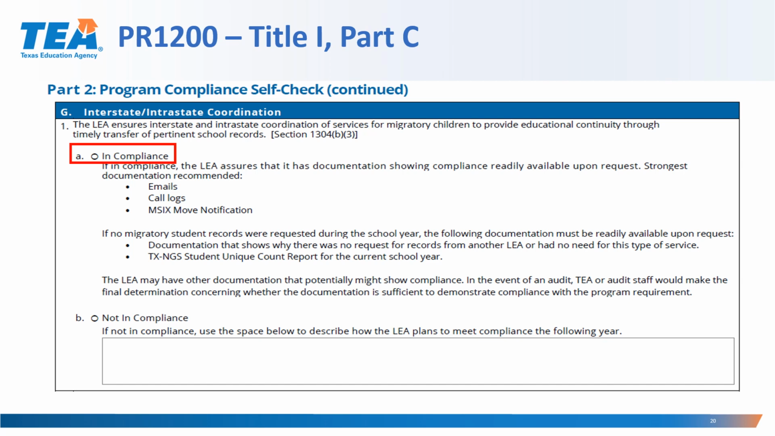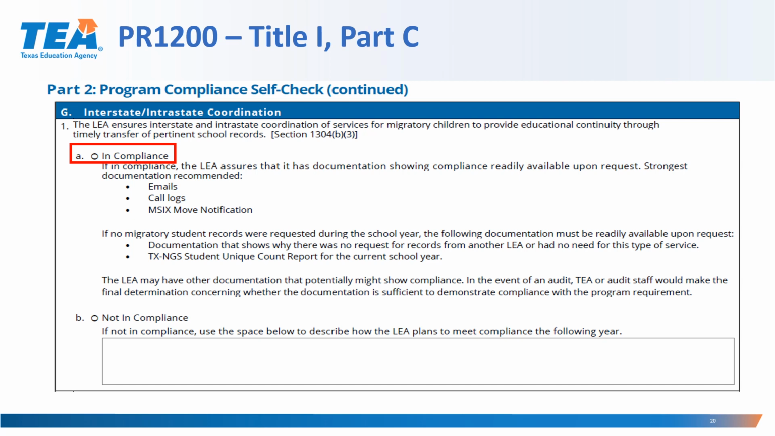Emails showing that there was communication with other districts within the state or with other districts in other states. Call logs, again, also showing that there's interstate and intrastate communication. And probably most importantly, M6 move notifications. M6 is the national database, and it's a great tool to keep track of movements of families as they move throughout Texas and into other states.